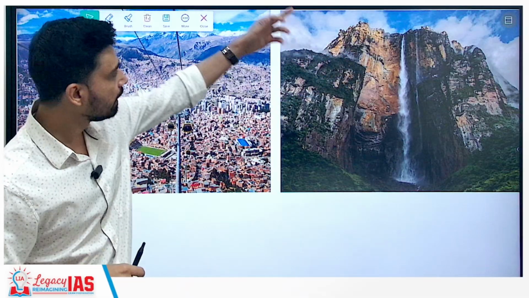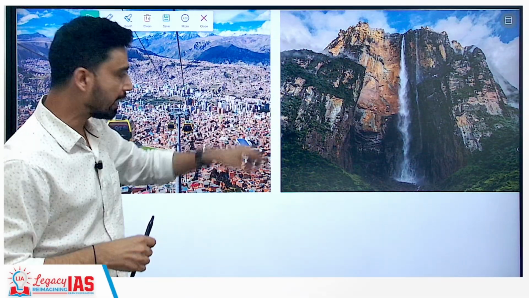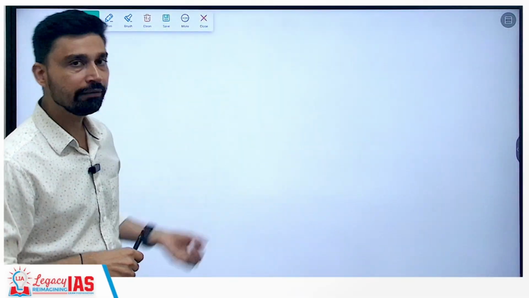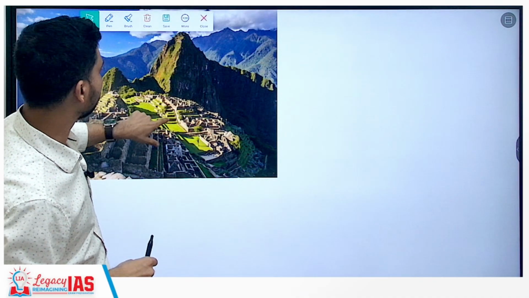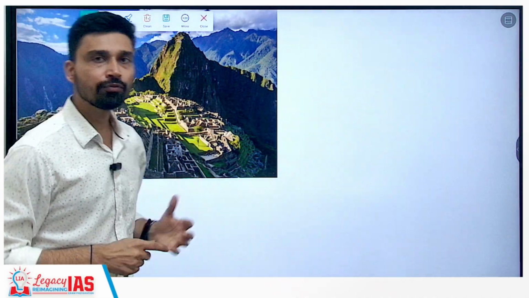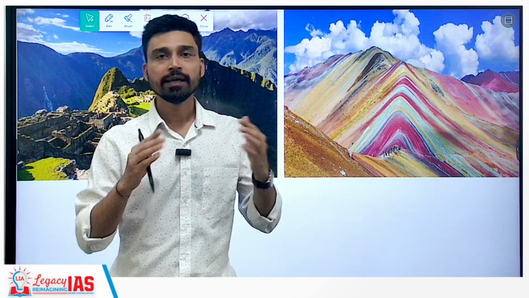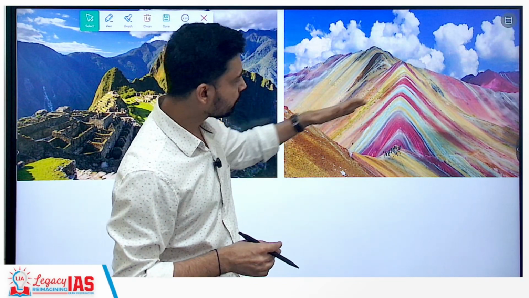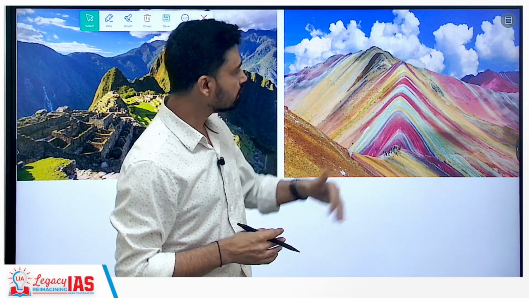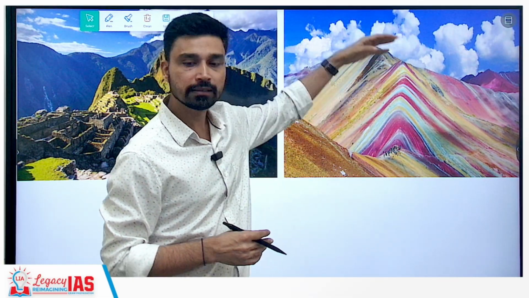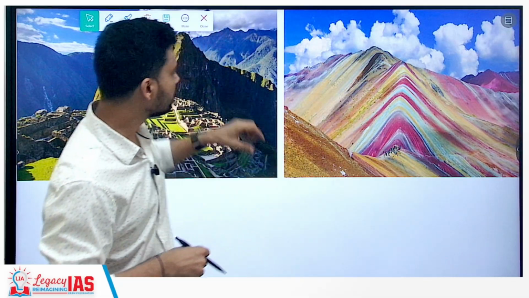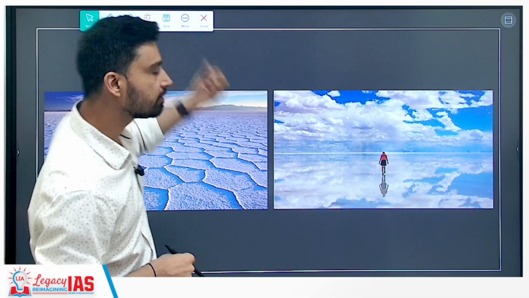Second, we have discussed the highest waterfall on the earth is Angel Falls, you'll find in South America, in Venezuela, that is 979 meters. Third, it is also known for one of the ancient wonders of the world, that is Machu Picchu, you will find in South America. In Peru, also one of the major tourist attractions you'll find is referred to as Rainbow Mountain, because of the presence of different minerals. You can see the mountains exhibit different colors in different places, creating a huge rainbow-like effect.